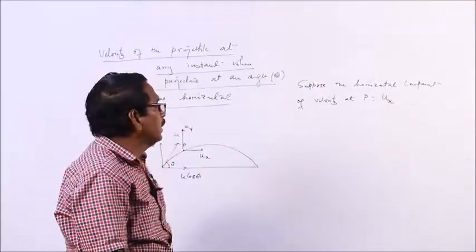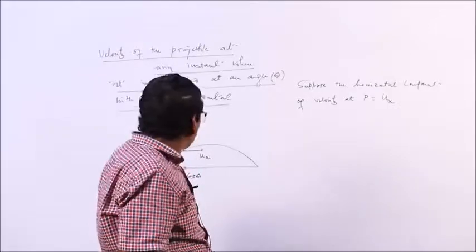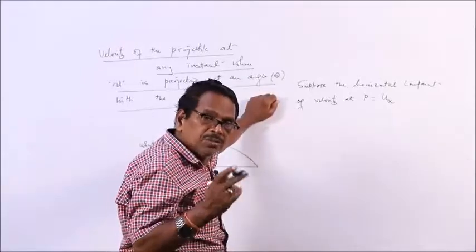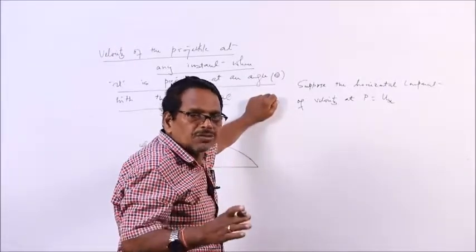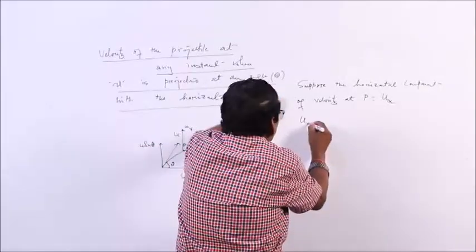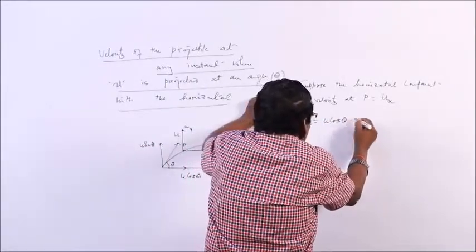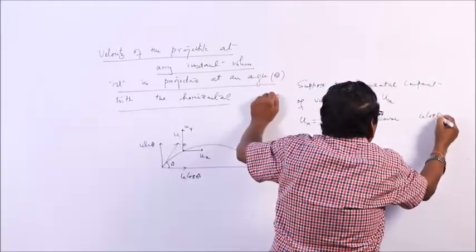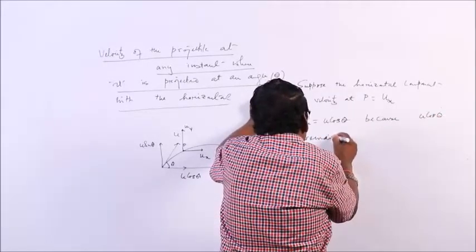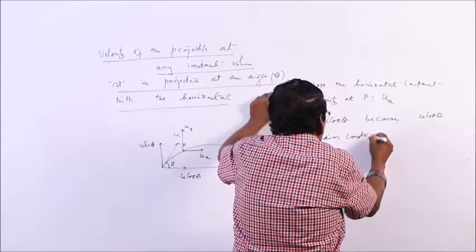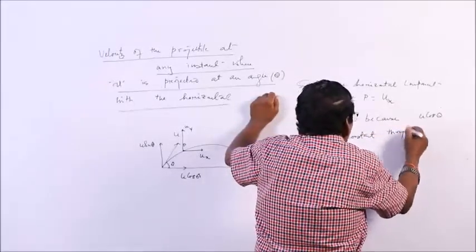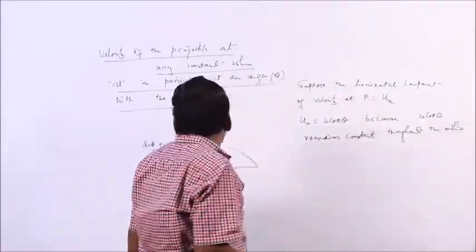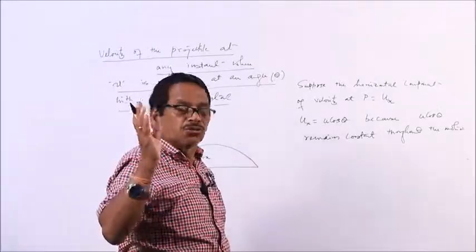Ux is equal to u cos theta, because u cos theta always remains constant throughout the motion. Now you know the horizontal component of velocity at P: it is u cos theta, that is the ux.